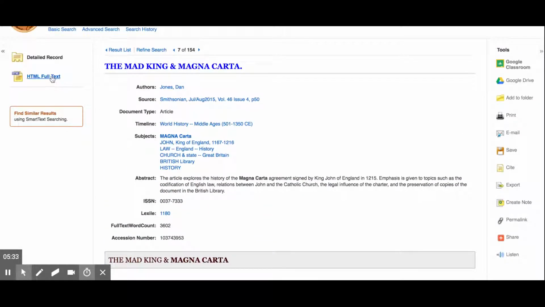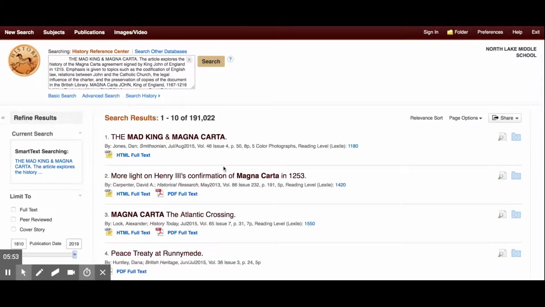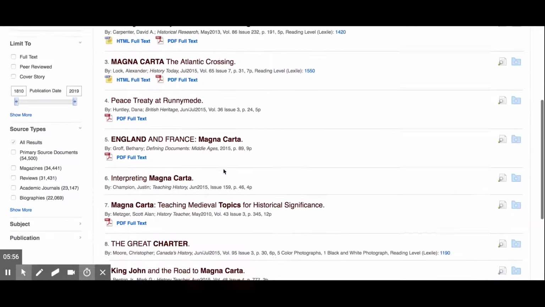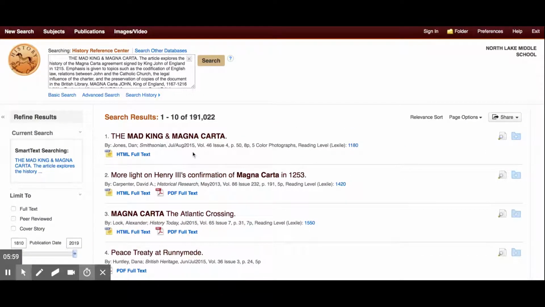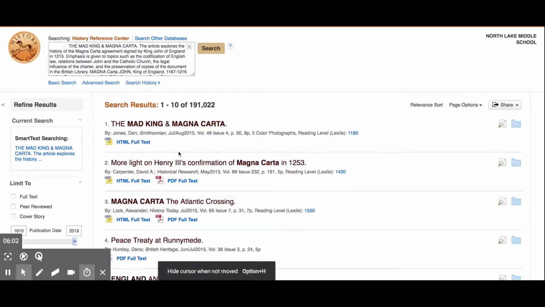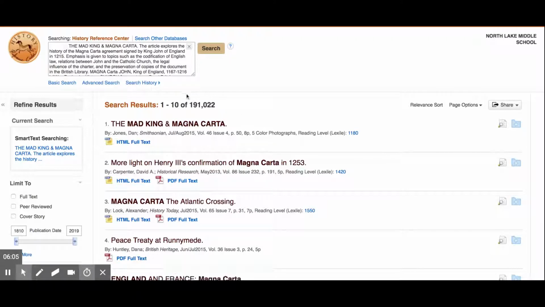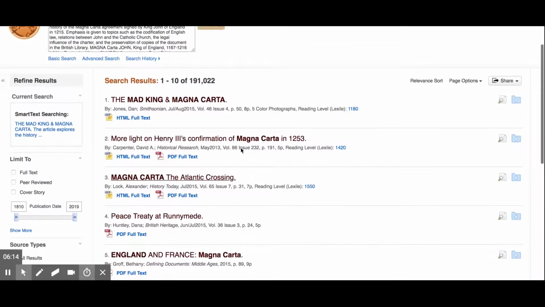Again, I can click over here and look at the full text in HTML, so that I can use my Read&Write for Google. And then if this is definitely an area I'm interested in, I can go and look for similar results, and that's going to help me with my search. So that'll limit my search a little bit more as well. So I can click on that, and now it's giving me similar results that kind of go along with King John, the Mad King, and the Magna Carta. I will point out that that did kind of lengthen how many documents it pulled up. So it doesn't necessarily mean it's going to shorten your search when you look for similar things, but maybe it will help you search in the right direction.